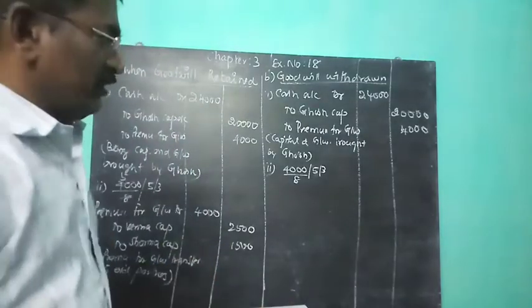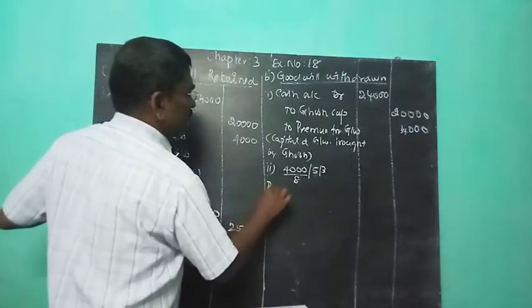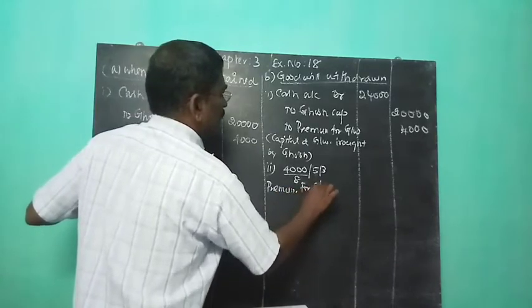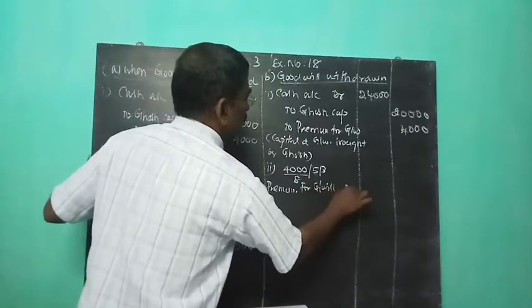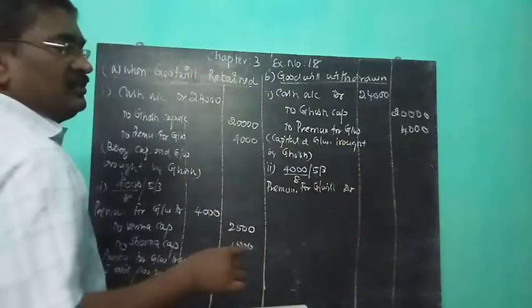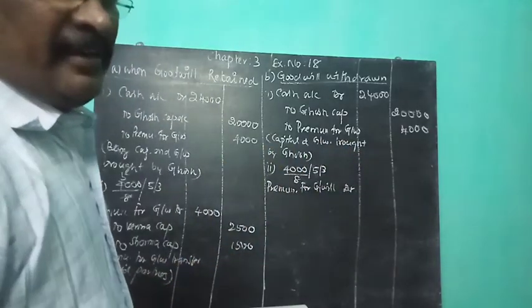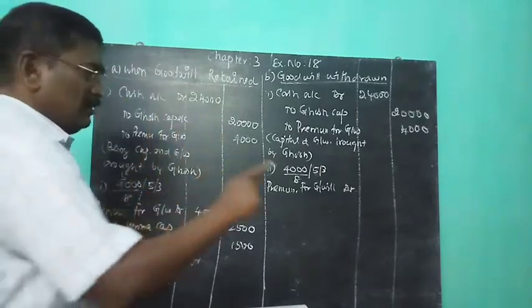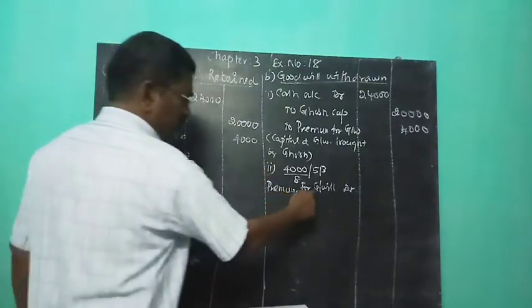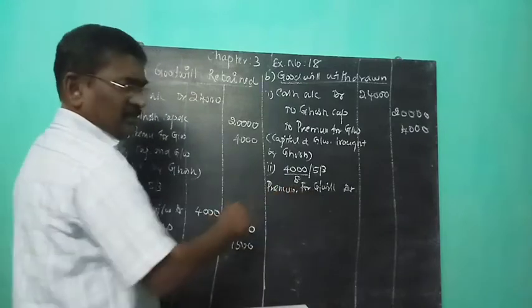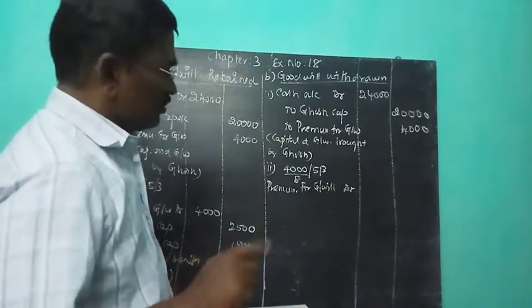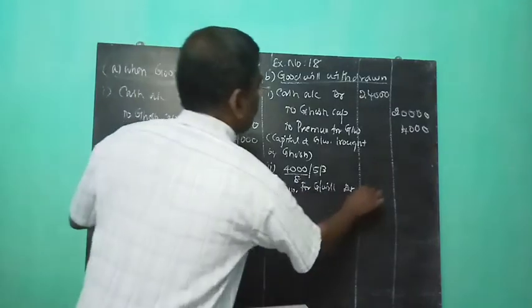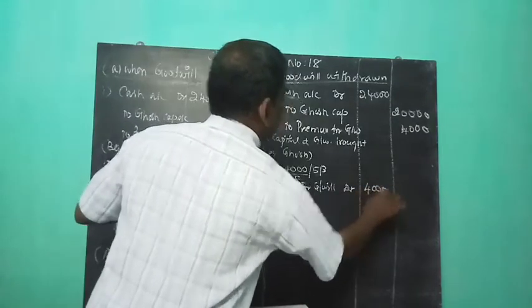So premium for goodwill account debit. The board space is not enough, so I write GW, but don't write that in the exam. In the exam, you must write premium for goodwill account debit 4,000.